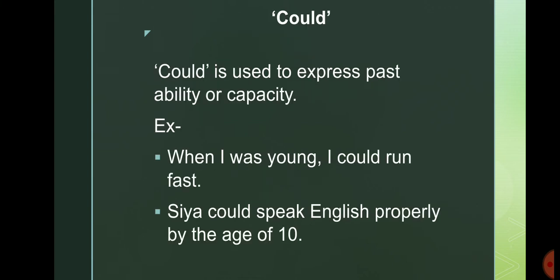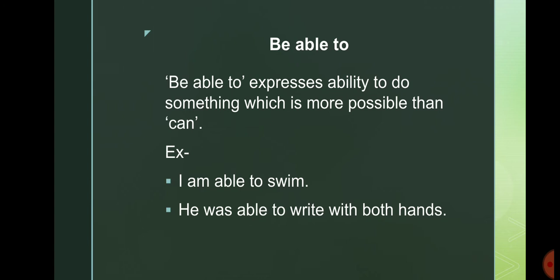Next one is could. Could is used to express past ability or capacity. For example, when I was young, I could run fast. Next one, Sia could speak English properly by the age of 10. Let's see the next one, be able to.